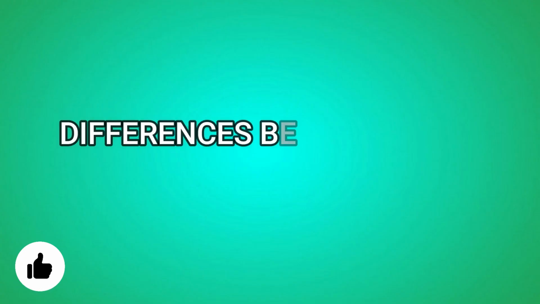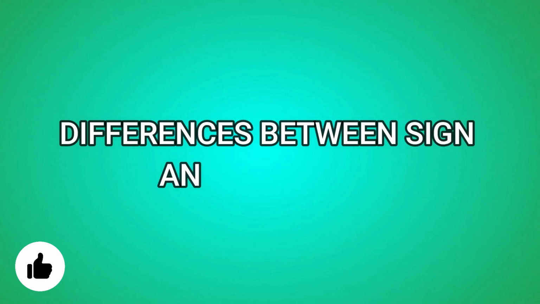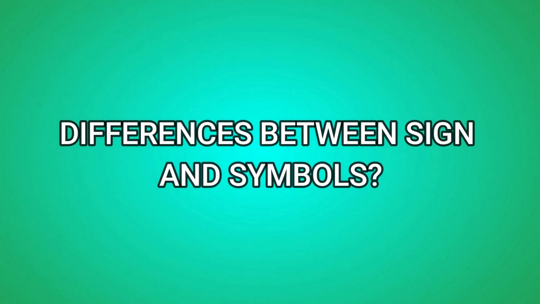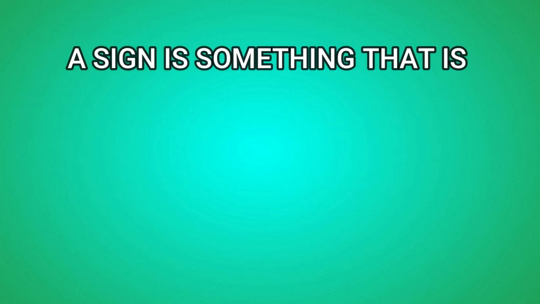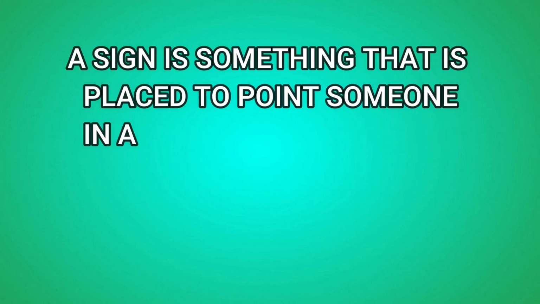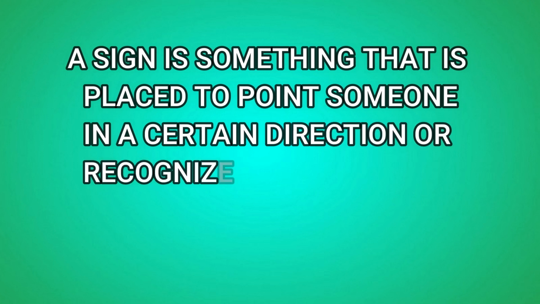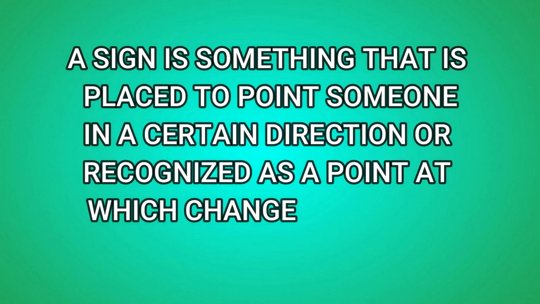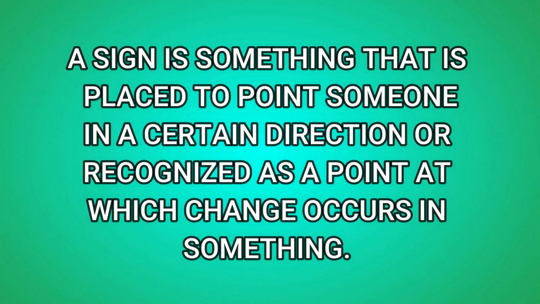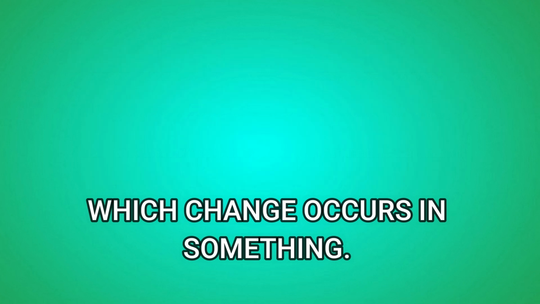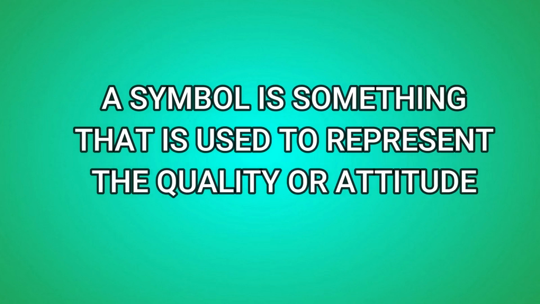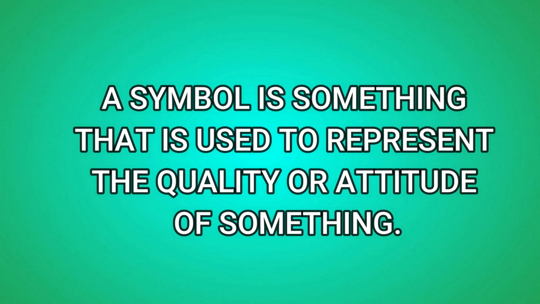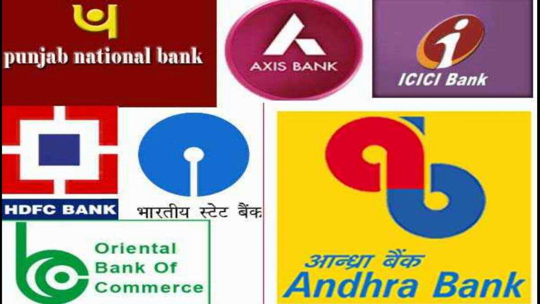Children, what are the differences between signs and symbols? A sign is something that is placed to point someone in a certain direction, or recognized as a point at which change occurs in something. That is a sign. And a symbol is something that is used to represent the quality or attitudes of something.